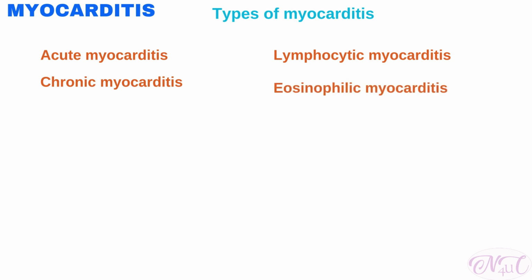Next type is eosinophilic myocarditis. In this type, the cardiac tissue is infiltrated by another type of pro-inflammatory blood cells, that is eosinophils. Eosinophilic myocarditis is further distinguished from non-eosinophilic myocarditis by having a different set of causes and recommended treatments.